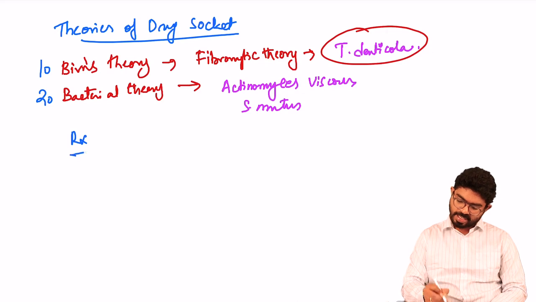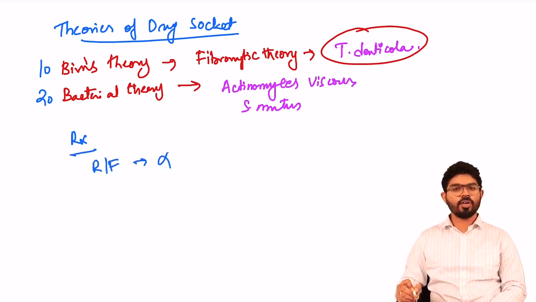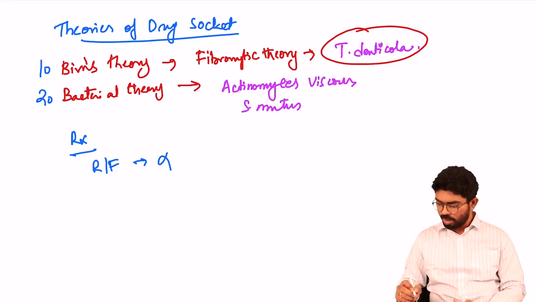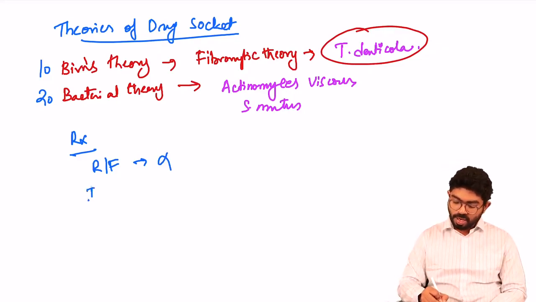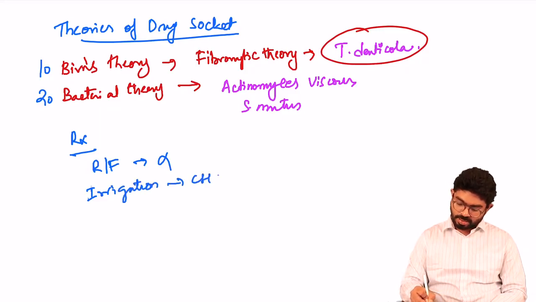So as already discussed, the first thing that you have to do is take a radiograph and rule out a leftover root fragment or leftover foreign body. Then you have to go for irrigation. Good irrigation with chlorhexidine, that is 0.12%.